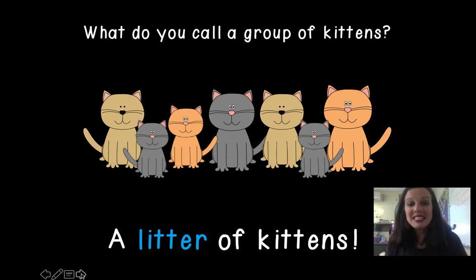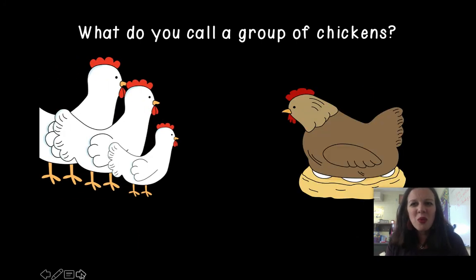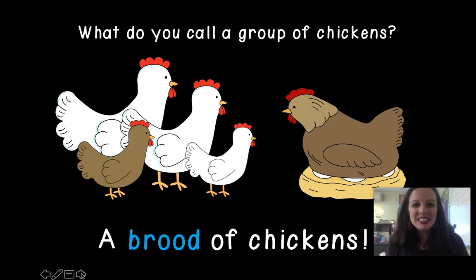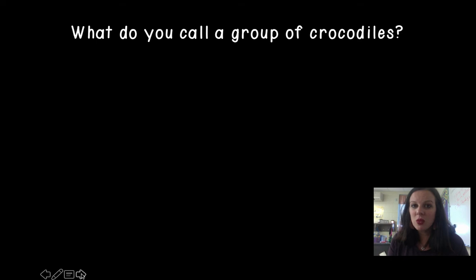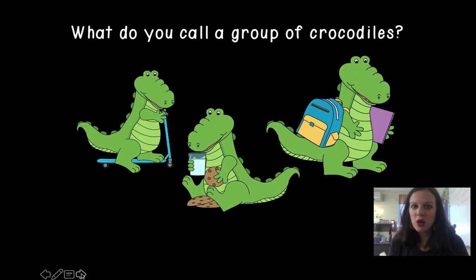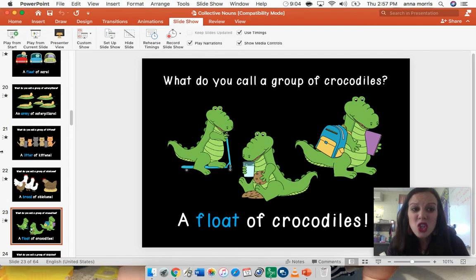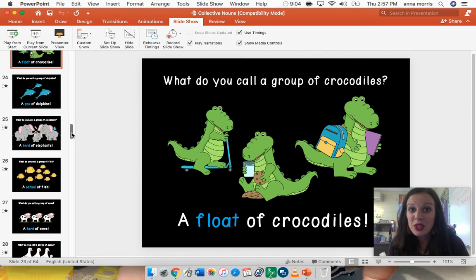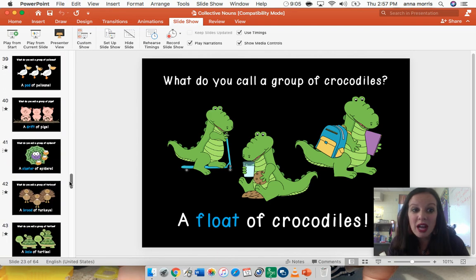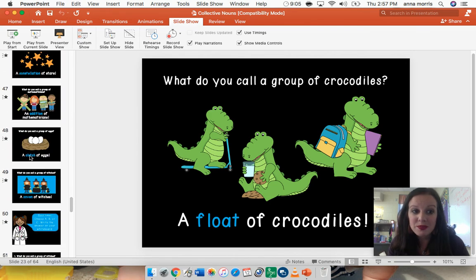A group of kittens is a litter. Well, what about a group of chickens? A group of chickens is called a brood of chickens. What about a group of crocodiles? A float of crocodiles. There are so many different words to describe groups of things.